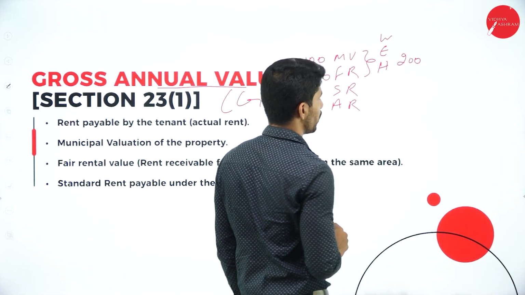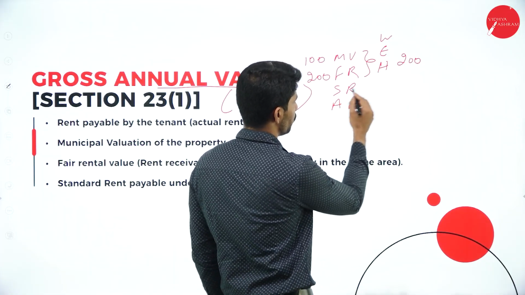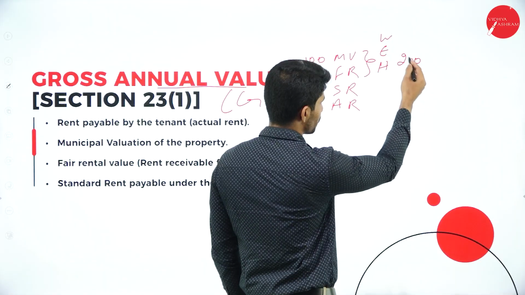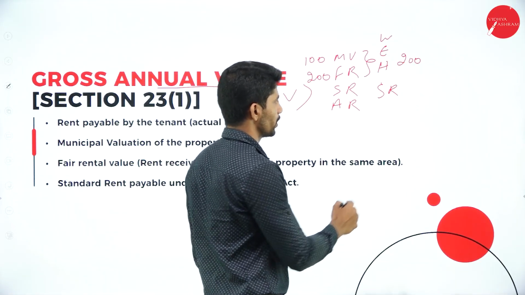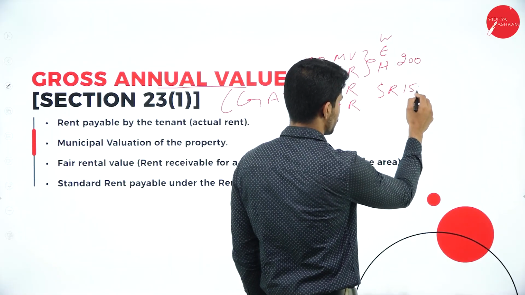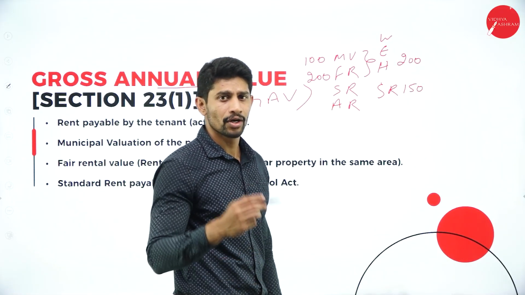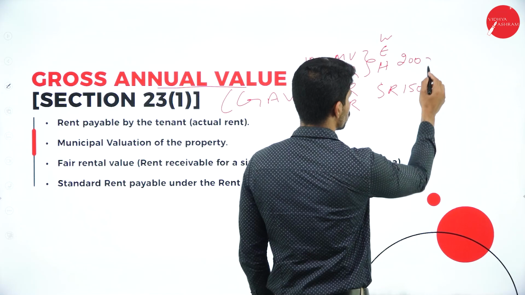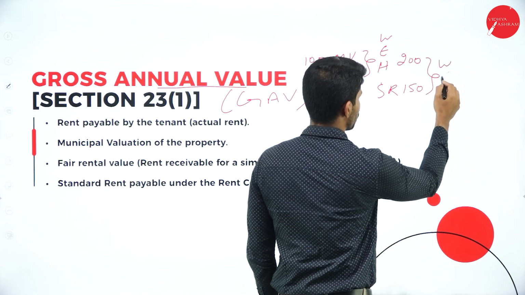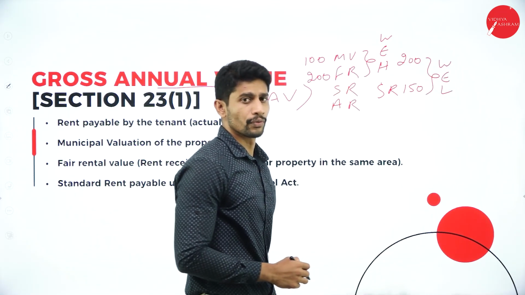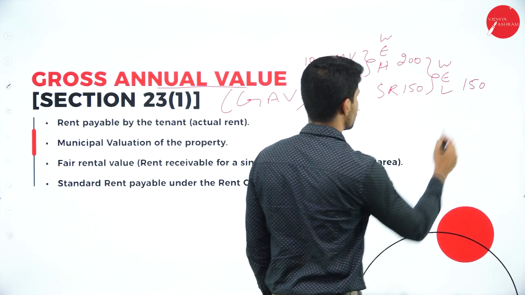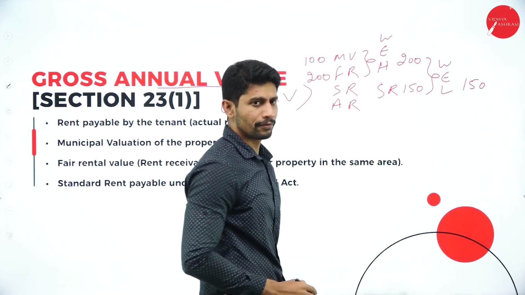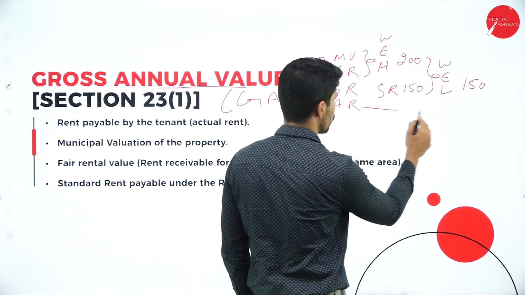Next, you compare this 200 rupees with standard rent. So what is the standard rent you are earning? Let us say you are earning 150 rupees. Now compare this 200 with standard rent, whichever is low. So which is the least amount now? Lowest amount? 150. Right.